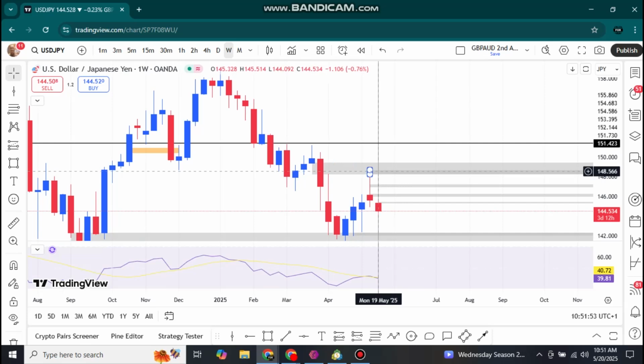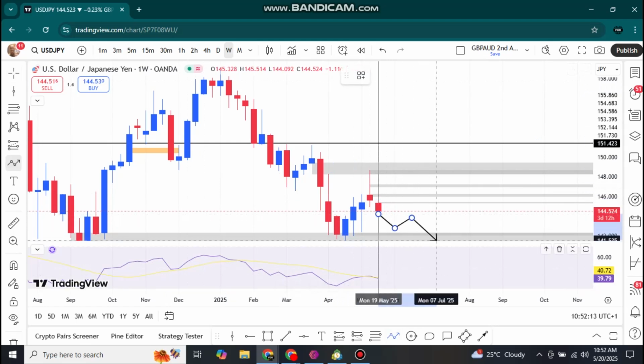But you can see that price entered this fair value gap and was quickly rejected, and that's what formed this doji candle on the weekly time frame, if you know what I mean. So we are expecting USDJPY to continue going bearish until this area like that.